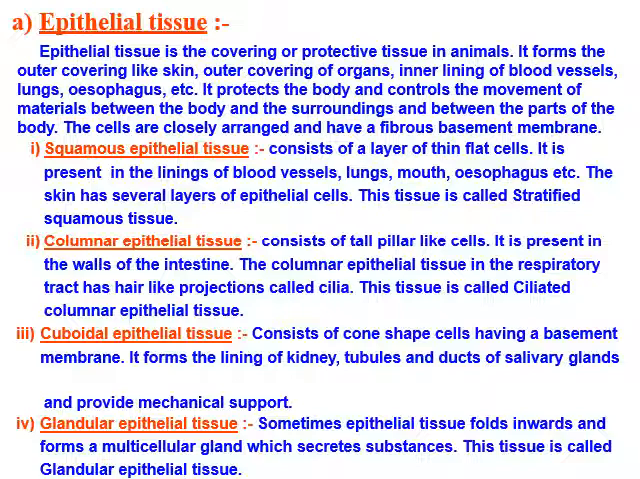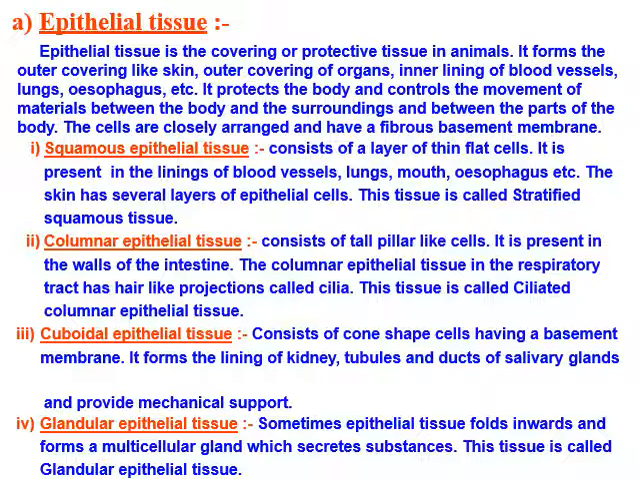Third is the cuboidal epithelial tissue. The cell shape is cube-like, with a basement membrane. It is present in the lining of kidney tubules and ducts of salivary glands. It also provides mechanical support.